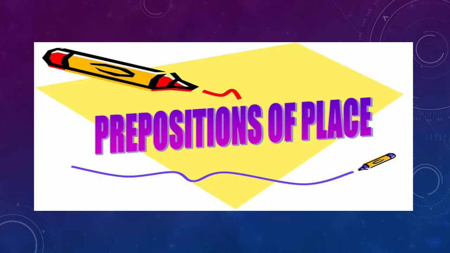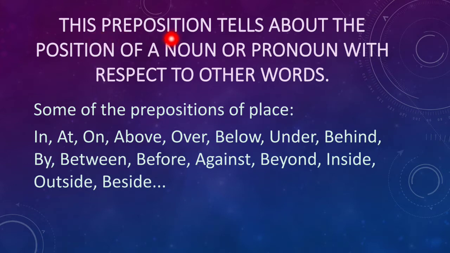So first of all, preposition of place. This preposition tells about the position of a noun or pronoun with respect to other words. It tells about the position, where, right? Okay, and it gives the answer to the question where. And we have different kinds of preposition in this category, like in, at, on, above, over, below, under, behind, by,